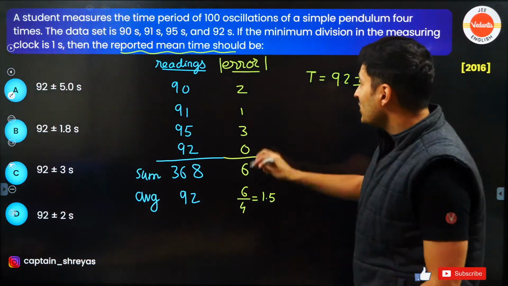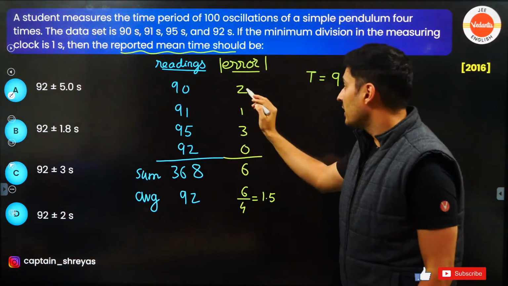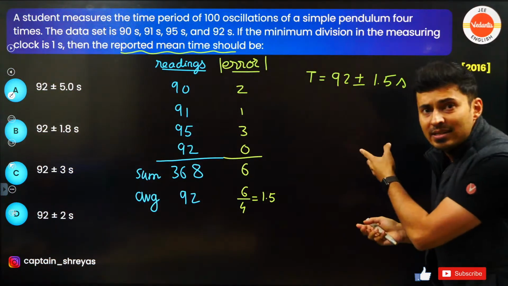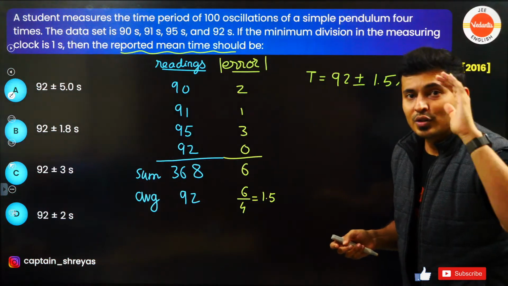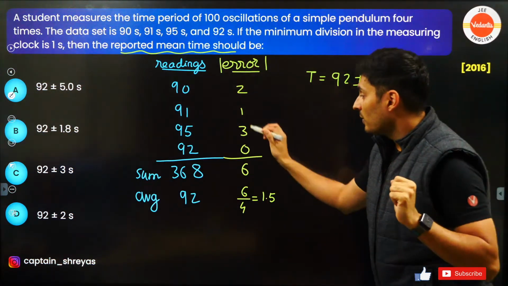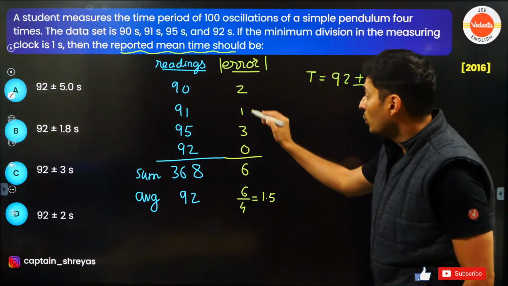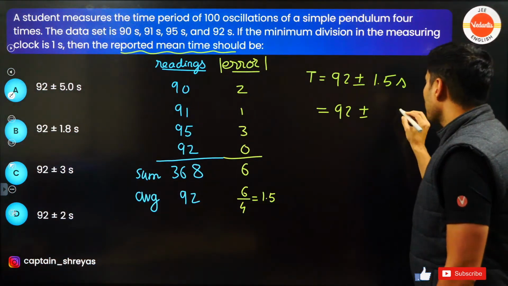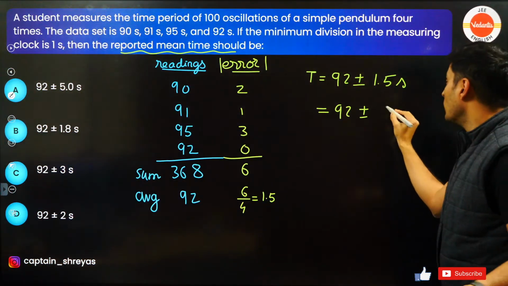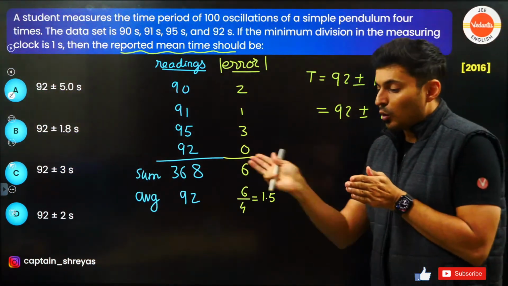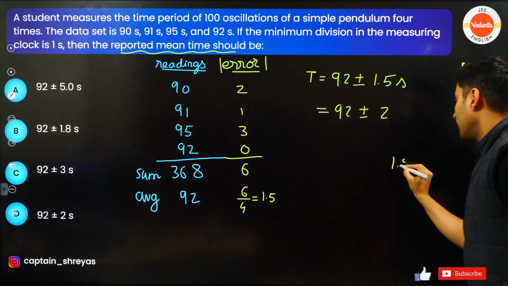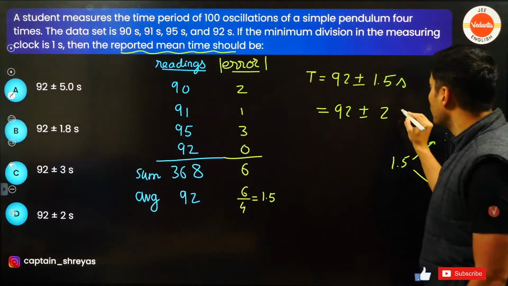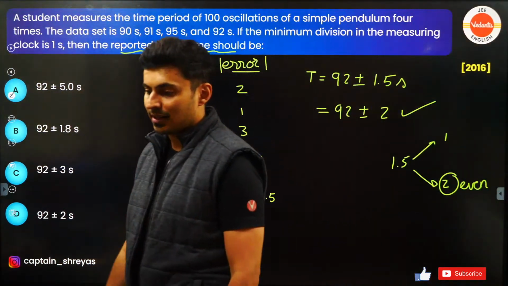Now, if you see, all the errors are having one significant figure or no decimals: 2, 1, 3, 0. So can the error also have any decimal? No, right? Whenever you sum or subtract or take average, the decimals should be preserved. No decimals here, no decimal in the final answer. So will you select it as 1 or as 2? Obviously 2, because you have to make it even. 1.5 is equally close to 1 and 2, but 2 is even. Remember, rounding off. So hence option D is correct.